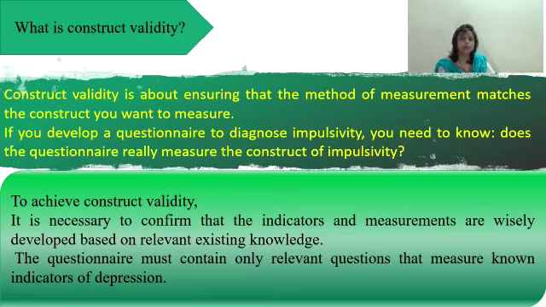If you develop a questionnaire to diagnose impulsivity, you need to know, does the questionnaire really measure the construct of impulsivity? To achieve construct validity, it is necessary to confirm that the indicators and measurements are wisely developed based on relevant existing knowledge. The questionnaire must contain only relevant questions that measure known indicators of depression.